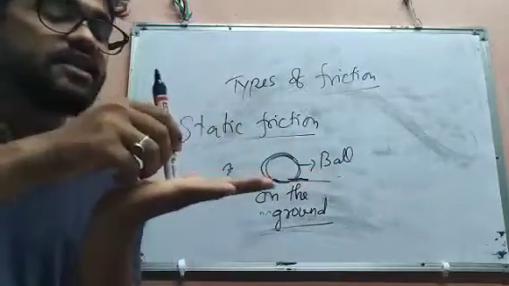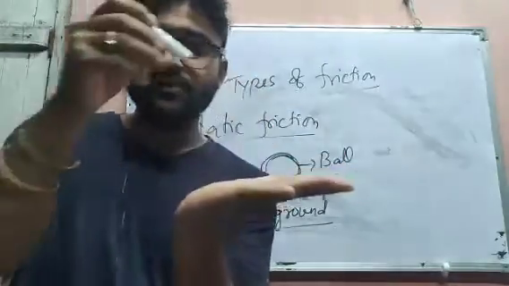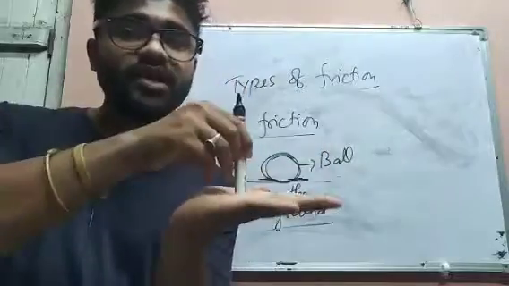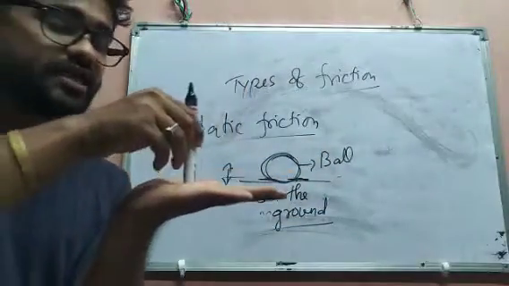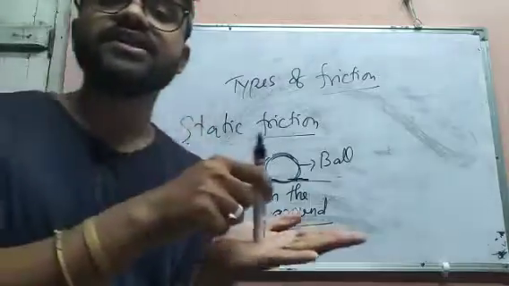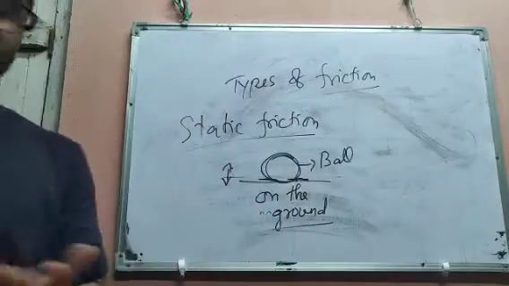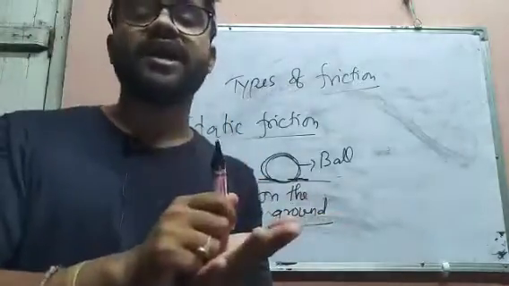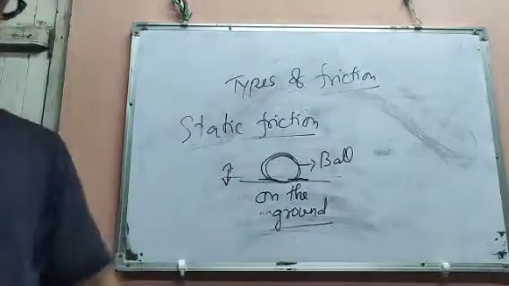Now this ball is not moving, and they touch each other, so this type of friction is called static friction. And always remember, static friction is always higher as compared to the other types of friction.